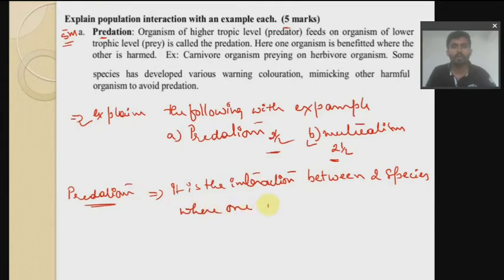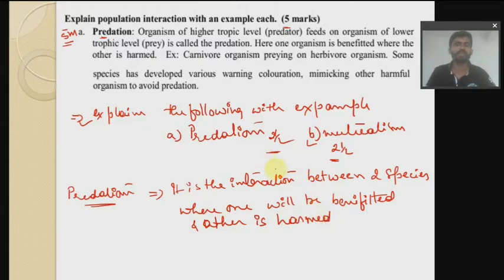one will be benefited and the other is harmed.